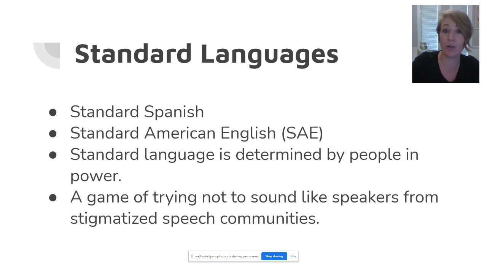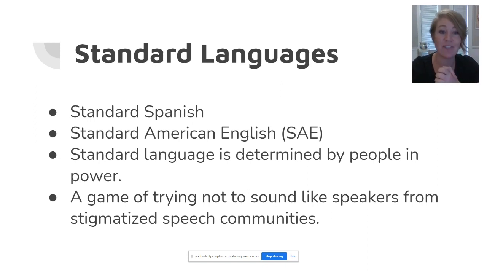Every language has a standard form. So in American English, we have Standard American English, also known as SAE. So when teaching materials talk about teaching Standard English or Standard American English, they're talking about teaching this prescribed version of English. But who decides what the standard variety of a language is?